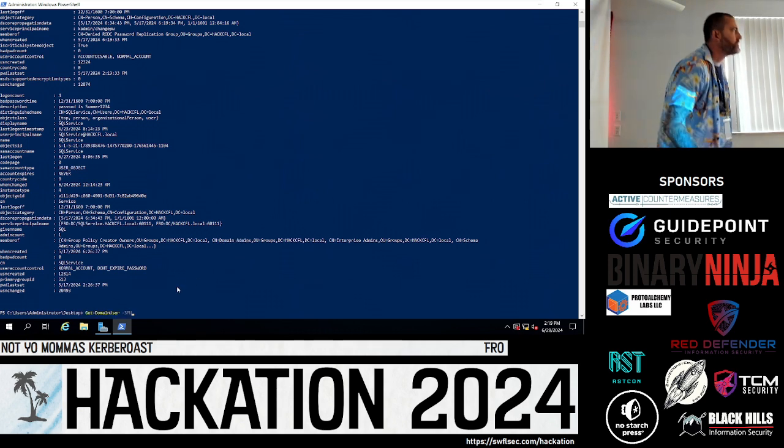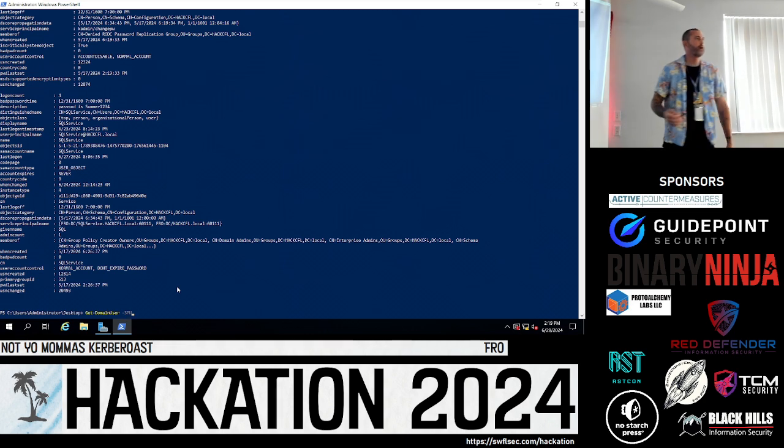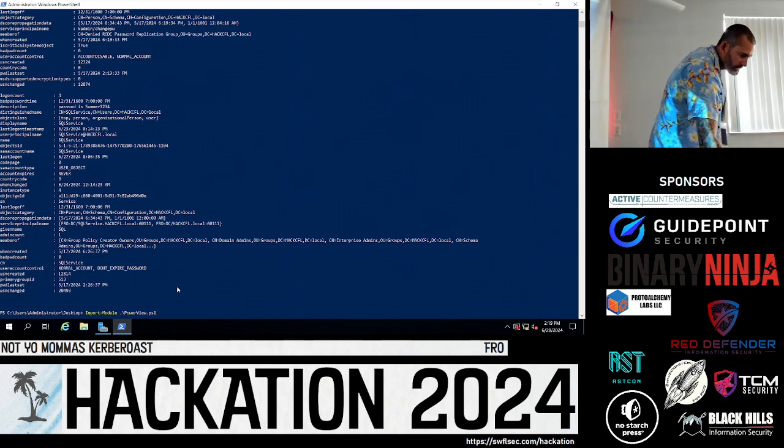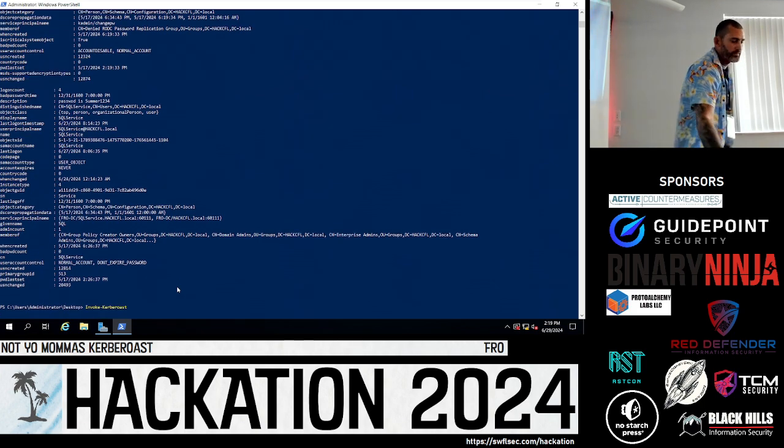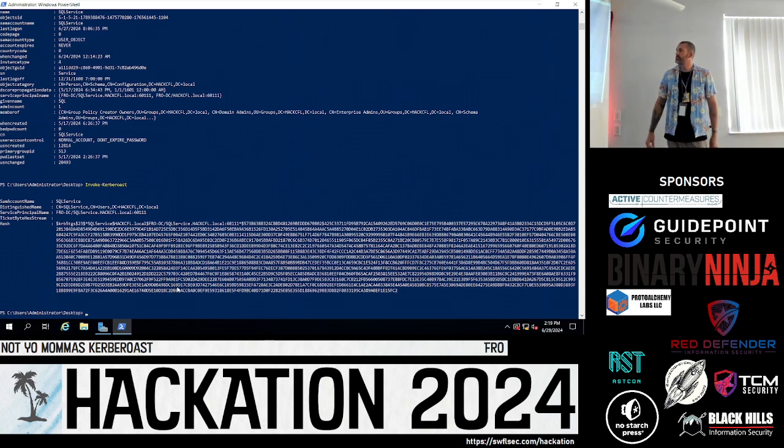So at this point, we know there are a few users that have SPNs tied to them, and we can see if they're Kerberoastable. That's super easy with this PowerView script. It is Invoke-Kerberoast. We hit enter on that, and there we go. We got the SQLService SAM account name with the hash that we can crack inside of Hashcat.